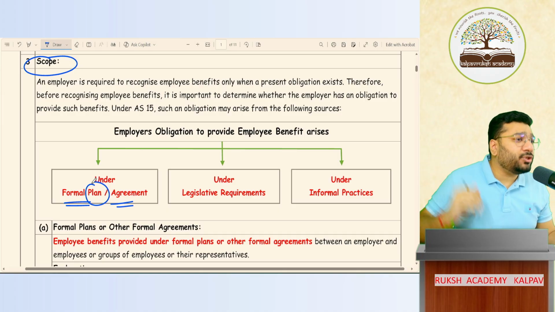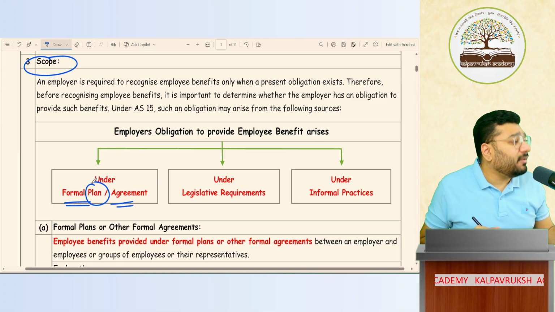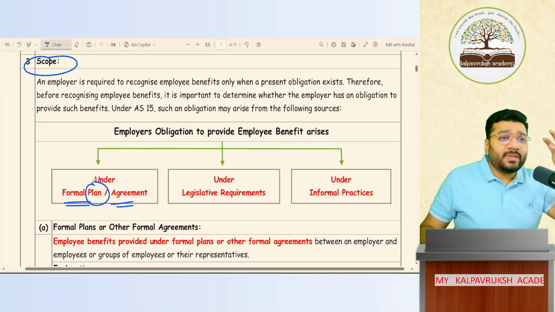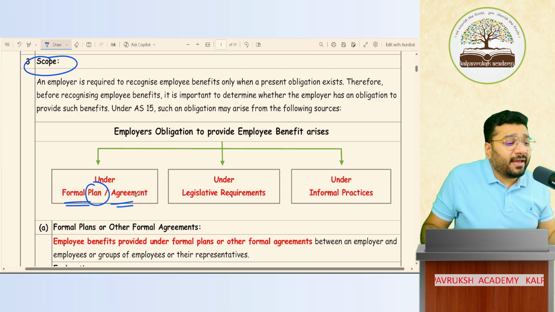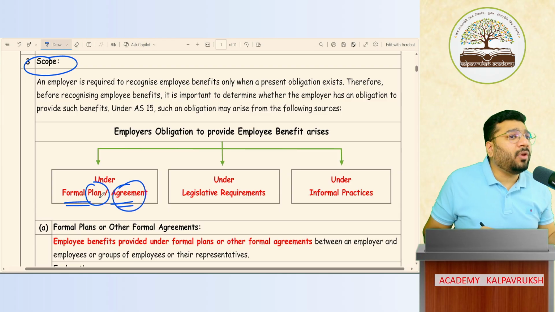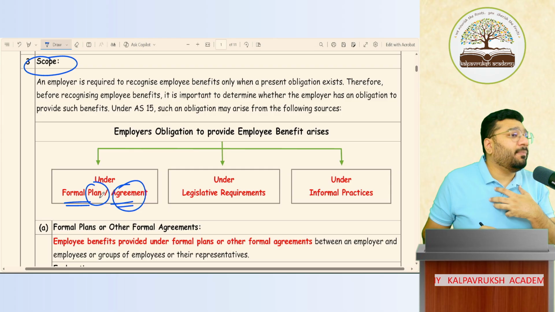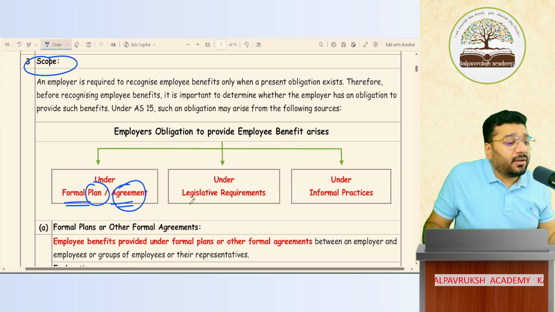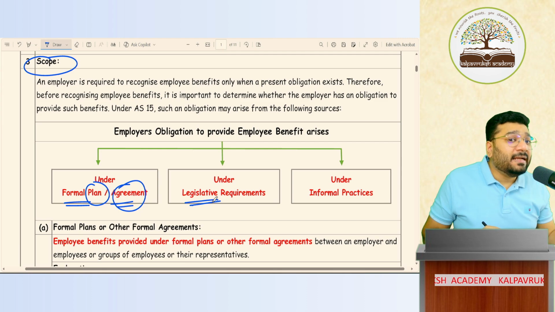I'll give so much gratuity in future. I'll give you so much pension in future. So that is mentioned where? In the policy. Sometimes there could be some exclusive employee benefit available for a particular employee. That will be mentioned where? In their employment contract. So this will give birth to employee benefit. Okay? Sometimes the entity does not want to pay any employee benefit, but because of the compulsion of the law, we are supposed to pay the employee benefit. So that way also employee benefit is getting triggered.